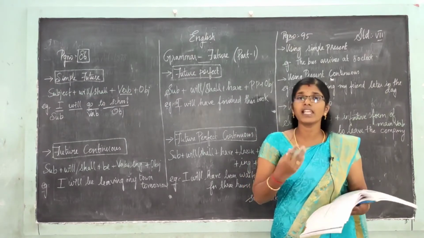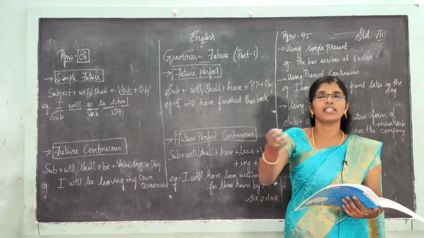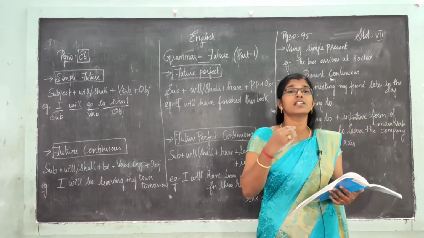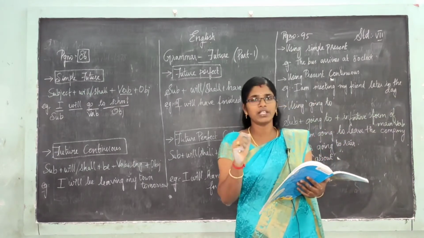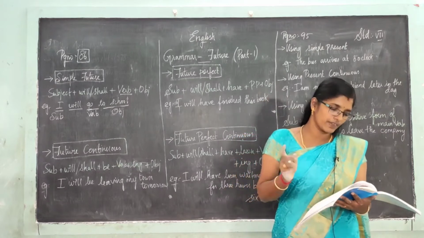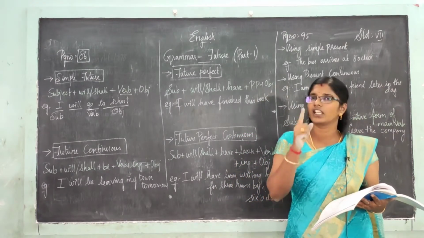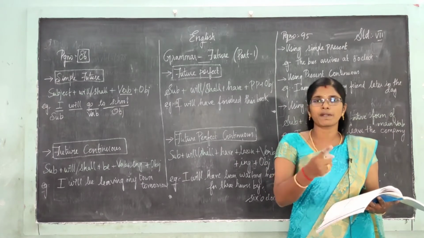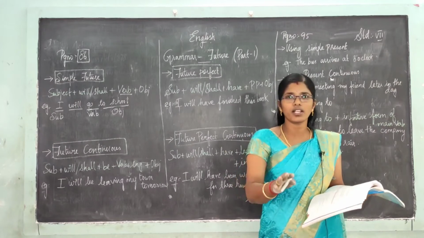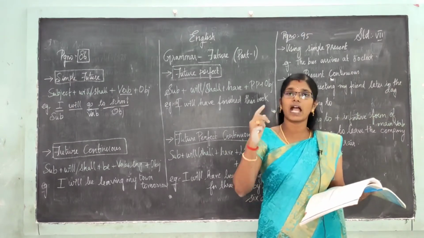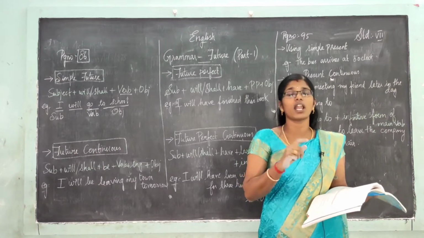So willingness, we say "I will help you" or "he will help you," right? That is to express willingness. I will help you, that is for willingness. Okay. Next, in the negative form, to express unwillingness. If you can express willingness, you can also express unwillingness. I will not help you, that is also right. I will help you for willingness, I will not help you, that is for unwillingness.